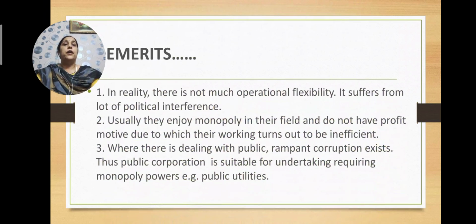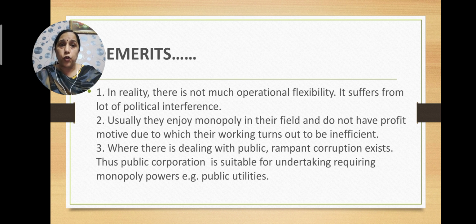Then next one is demerits. As every coin has two sides, the public corporation also suffers from various demerits. It has personal autonomy, freedom बहुत होती है, लेकिन in reality there is not much operational flexibility. It suffers from a lot of public interference, political interference. बहुत सारा जो अंदर का inner political सीन रहता है, तो वो लोग जो हैं, मिनिस्टर्स जो हैं, they do interfere in the working of the public corporations.